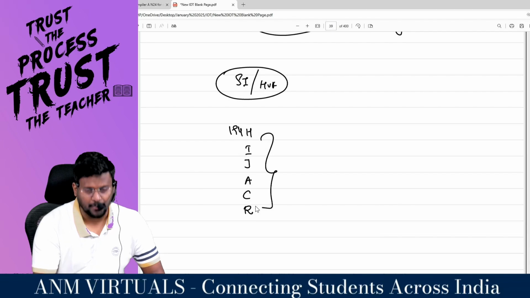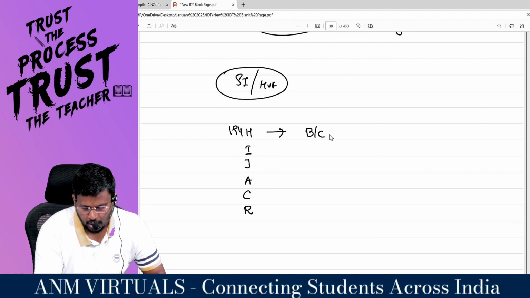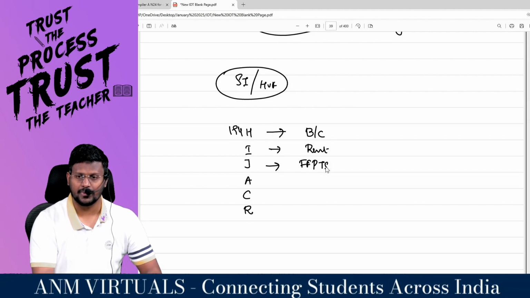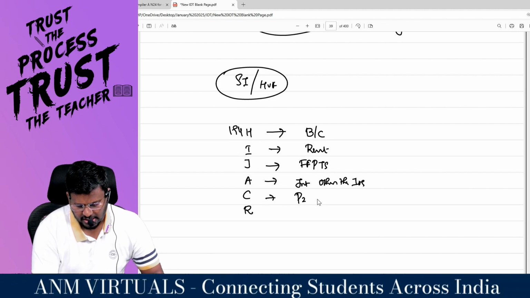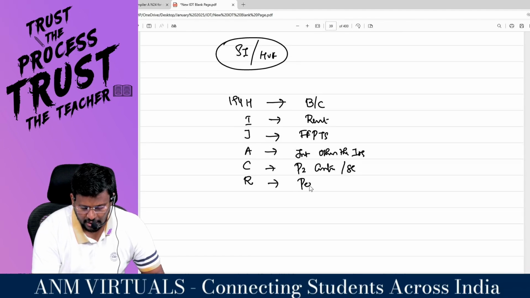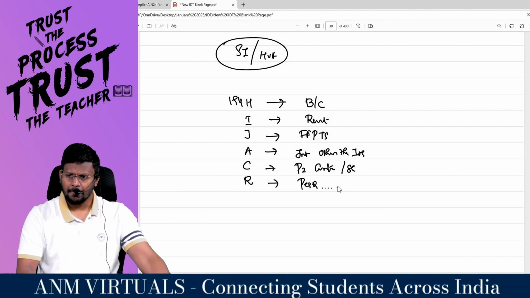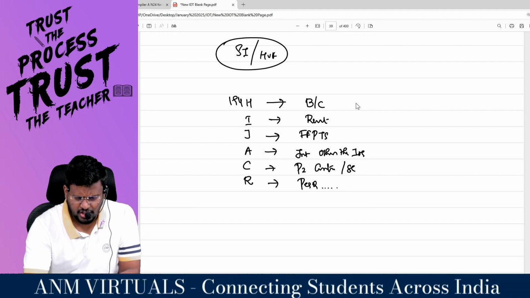With regard to these sections, first understand: 194H is brokerage or commission. 194I is rent. 194J is fees for professional or technical services. 194A is interest other than interest on securities. 194C is payment to contractor or subcontractor. 194R is perquisite.